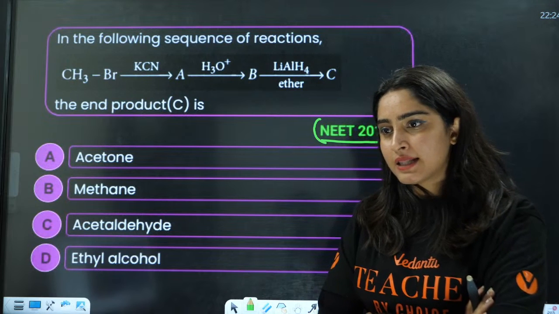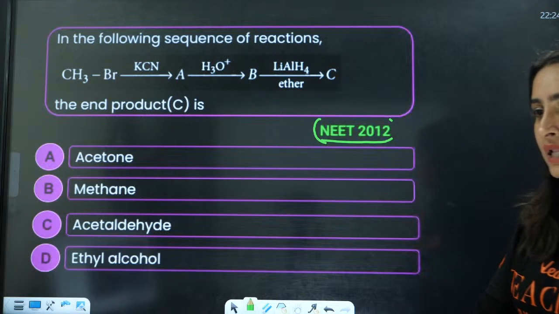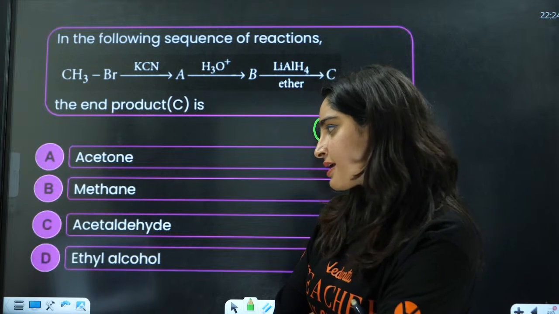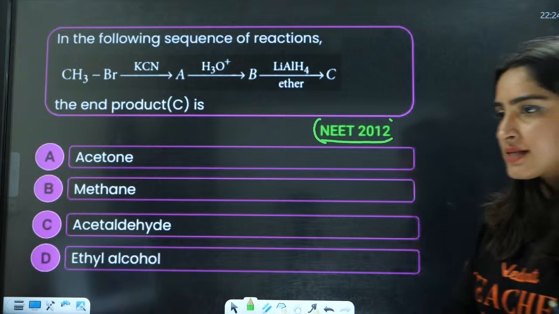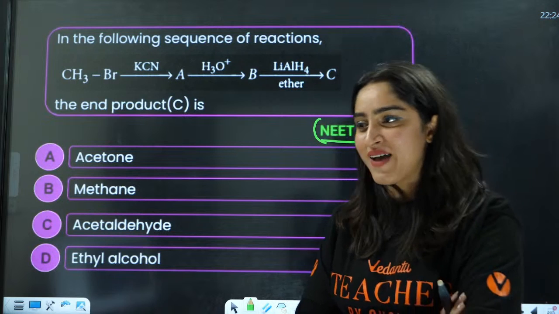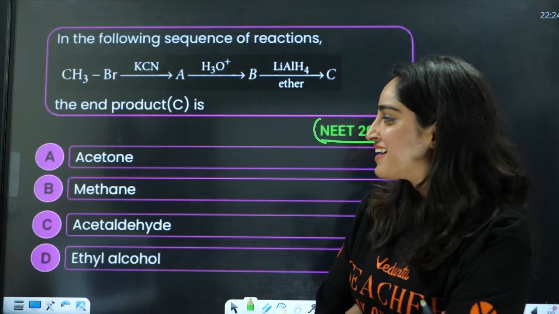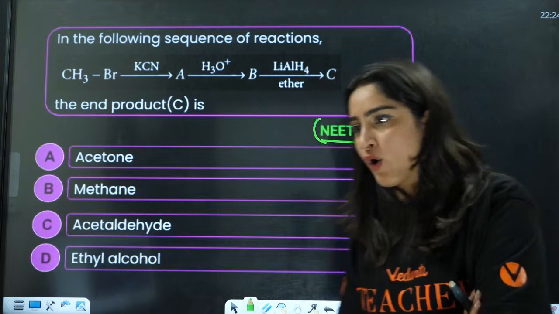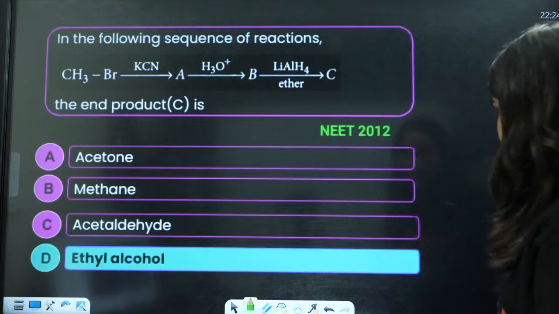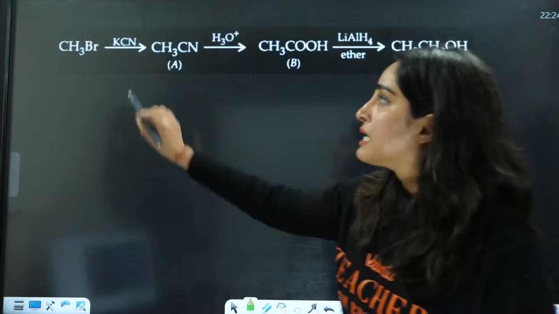Okay? Yes, the end product is ethyl alcohol. One is saying alkyl alcohol, other is saying acetaldehyde. Okay, let us see. One is saying B for best, Diksha ma'am. That is methane. A, no one is saying D for Diksha ma'am. Okay, perfect. So let us see this.